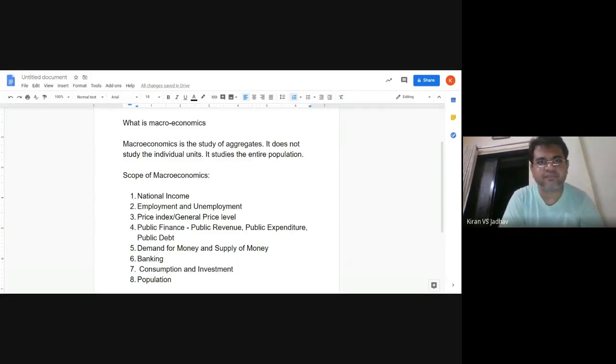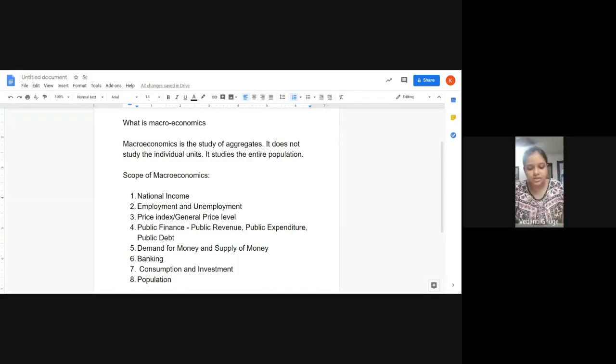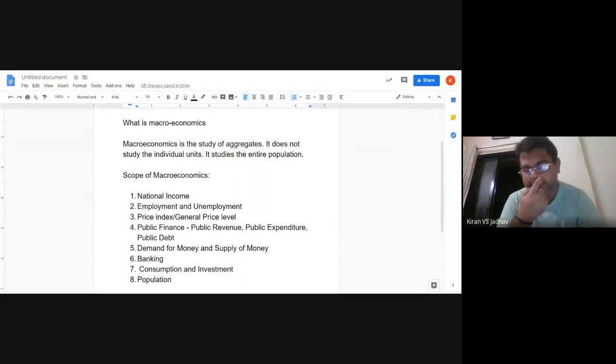Repeat, what did you say? It comes under the meaning and the scope of macroeconomics, the population and all. Yes, that is also one of the topics we study: population, characteristics of population, birth rate, death rate, causes of increasing population. All those things we also study in macroeconomics.